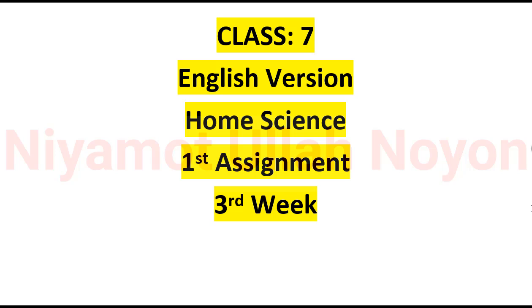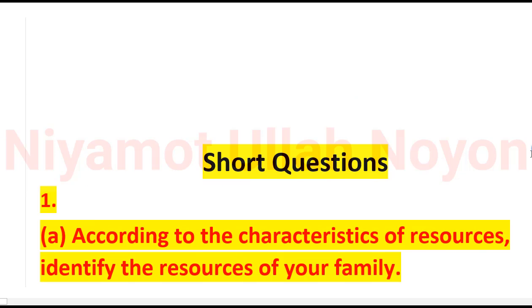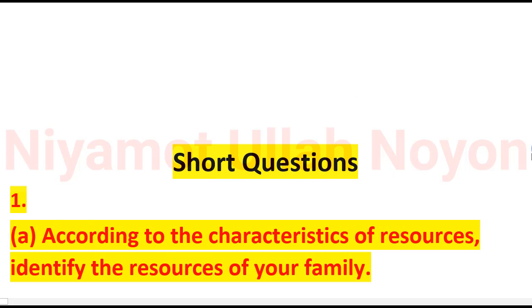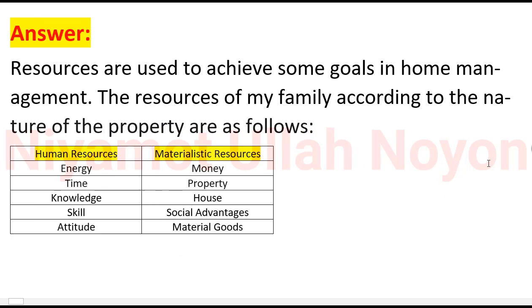The week is third. Our first question is, according to the characteristics of resources, identify the resources of your family. Our answer is, resources are used to achieve some goals in human management. The resources of my family, according to the nature of property, are as follows: human resource and materialistic resources.